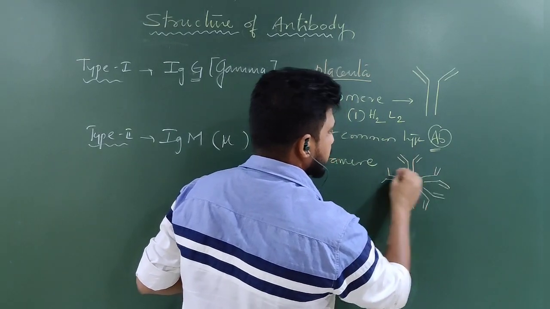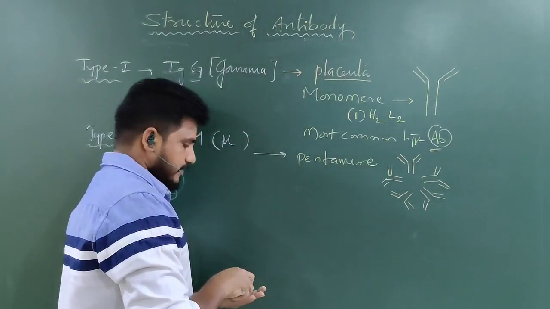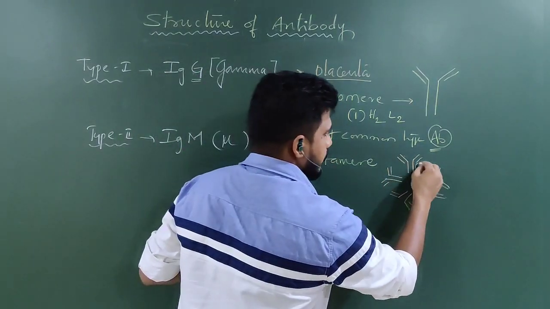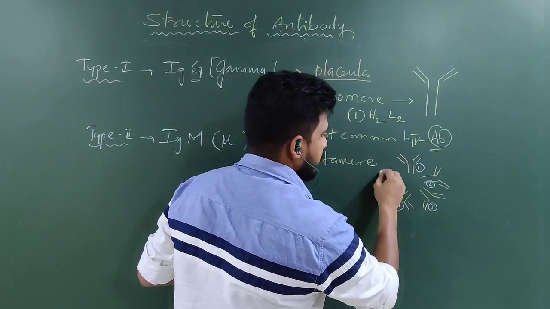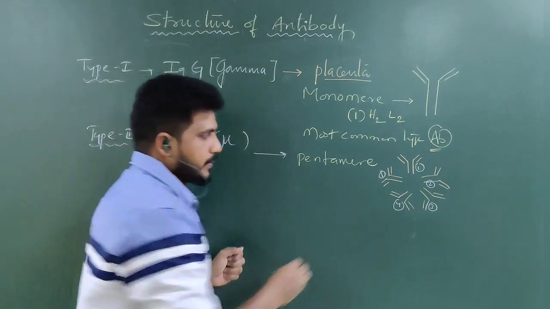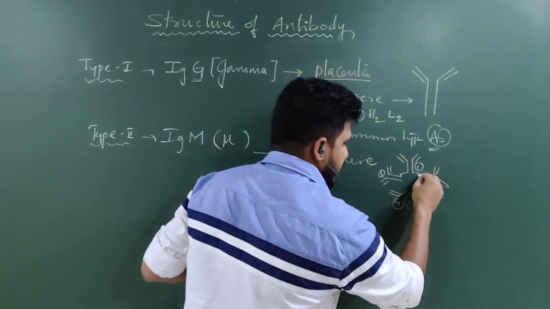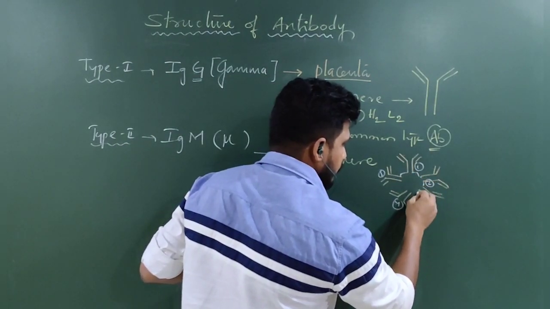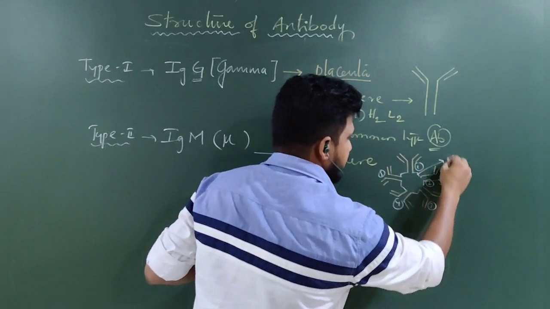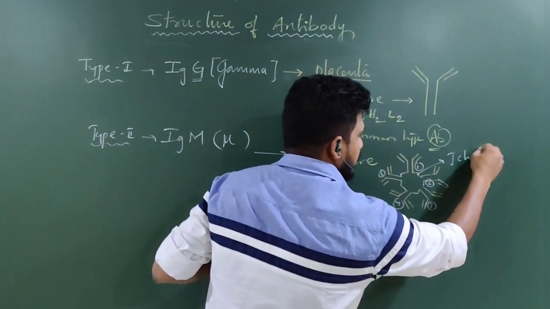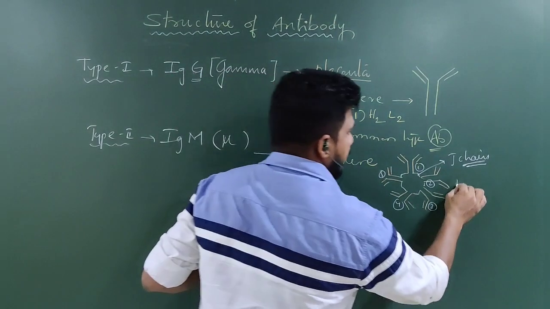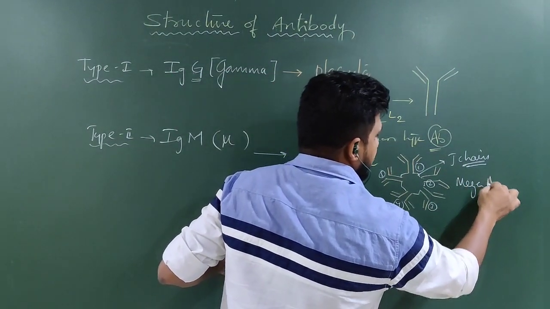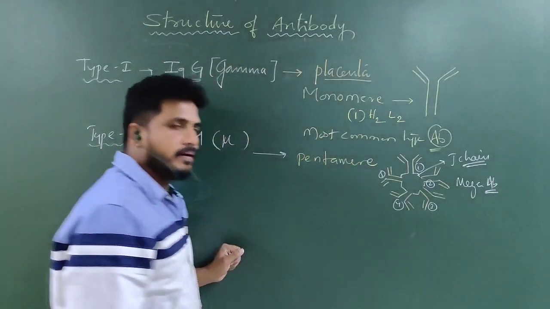So 5 units are there. All these 5 are separately connected by J chain. J chain helps to connect one antibody with another. It is a mega antibody, less in number.